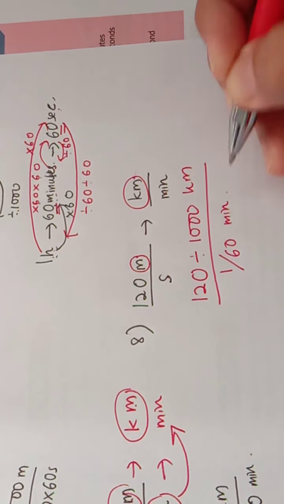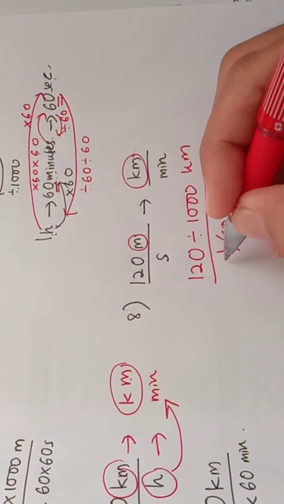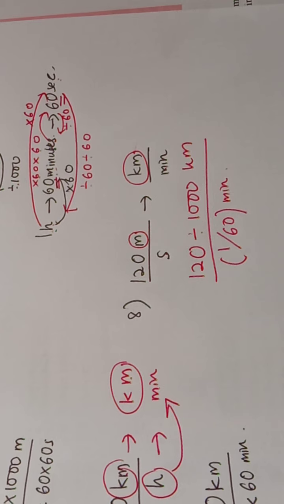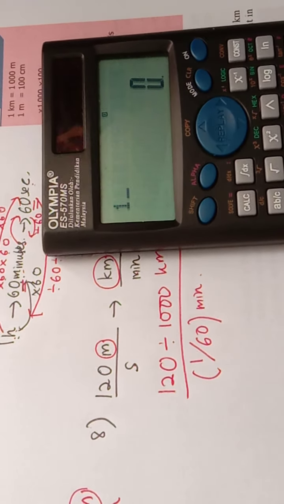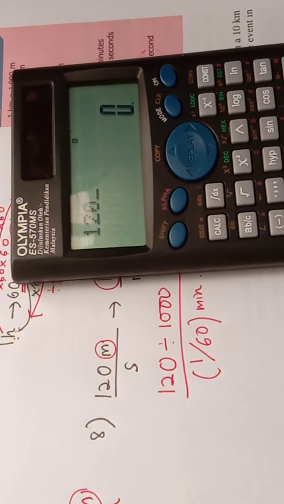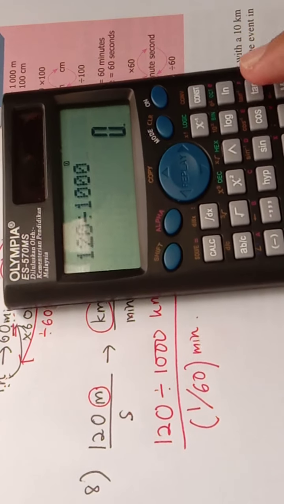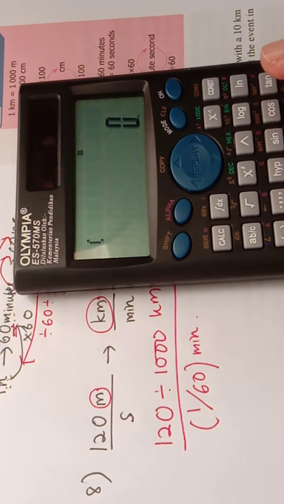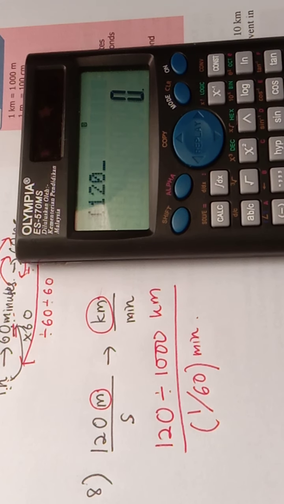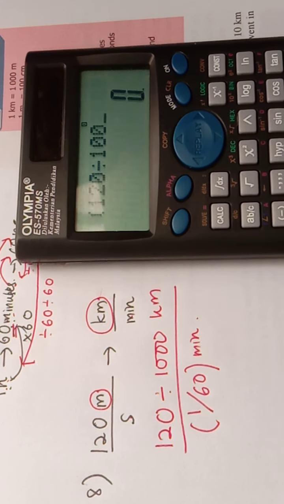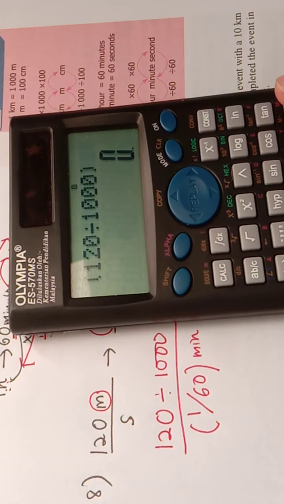If you calculate by using the calculator, let me show you the calculation. Sorry, cikgu nak buat bracket dulu. 120 divided by 1000 to get unit kilometer, and then close the bracket.